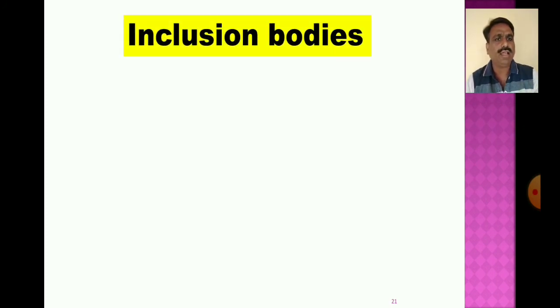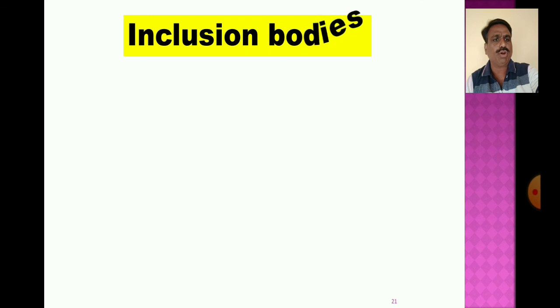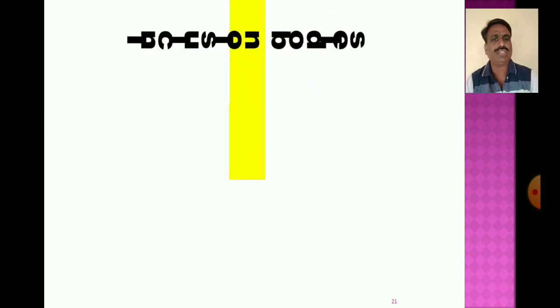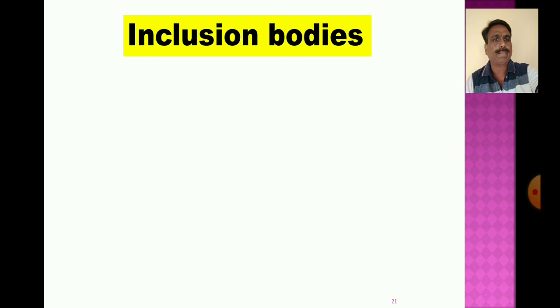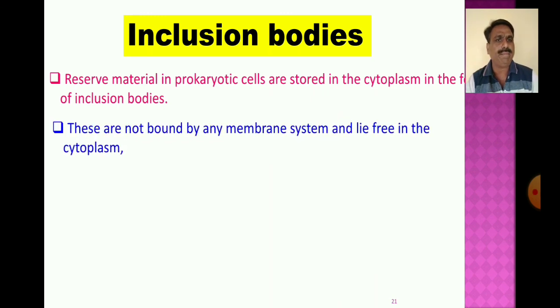There are other bodies present inside the prokaryotic cell: inclusion bodies. Inclusion bodies are reserve material in the prokaryotic cell, stored in the cytoplasm.